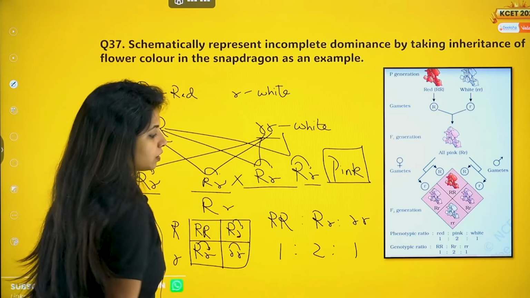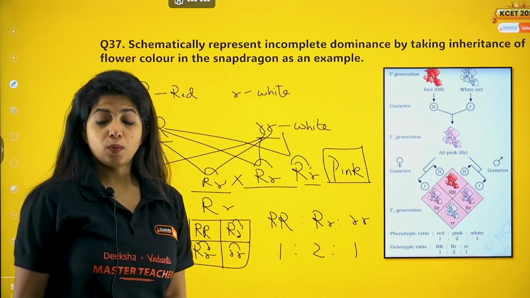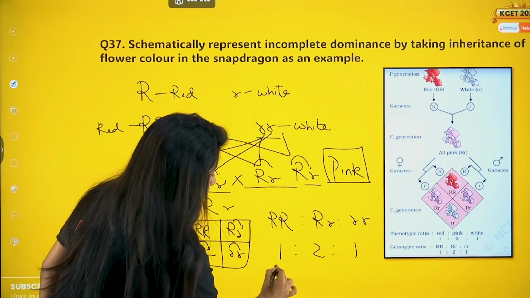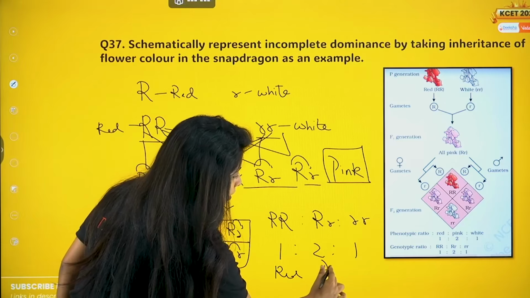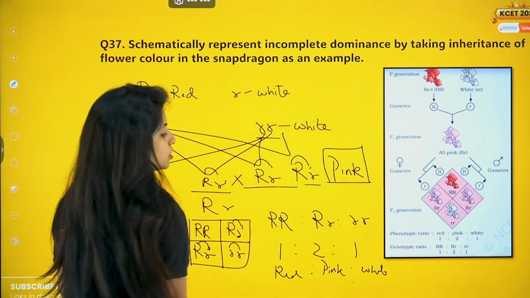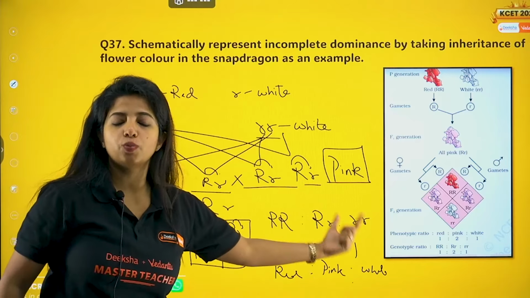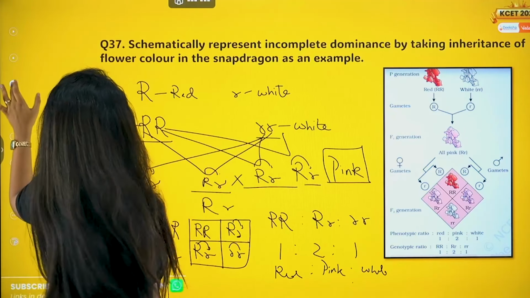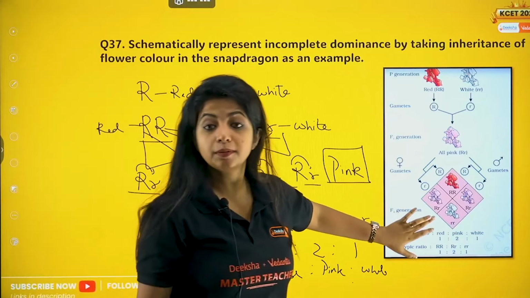1:2:1. What is the genotypic ratio? 1:2:1. What is the phenotypic ratio? How do they appear? One is red, two of them are pink, and one is what? White. The phenotypic ratio also remains the same. It is 1:2:1. This is incomplete dominance. Snapdragon, or you call it Antirrhinum majus.